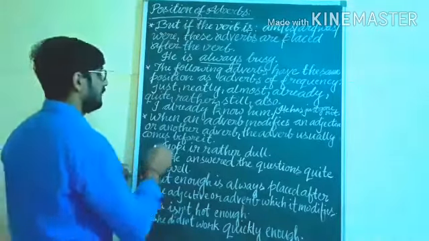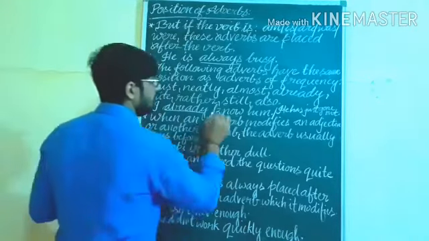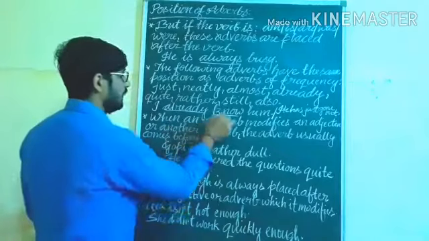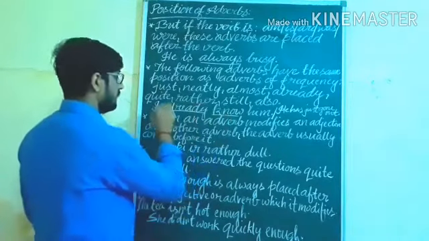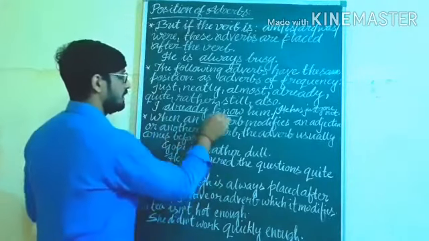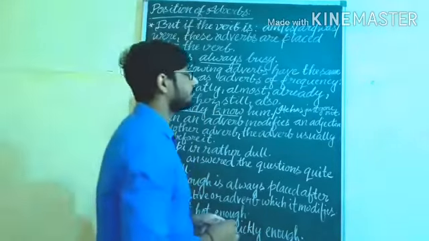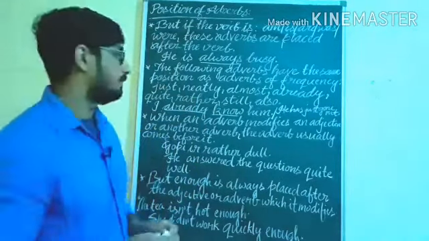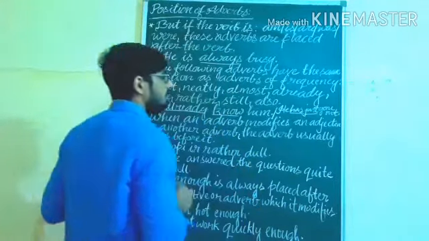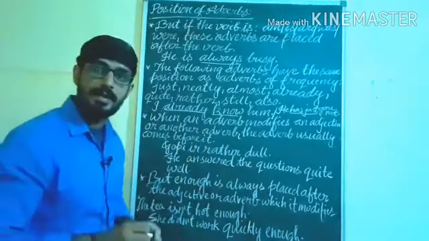So look at the example: I already... If there is one verb, it will be placed between the subject and the verb. Understand? If we get a helping verb, then after the helping verb we will use these adverbs, just like adverbs of frequency.